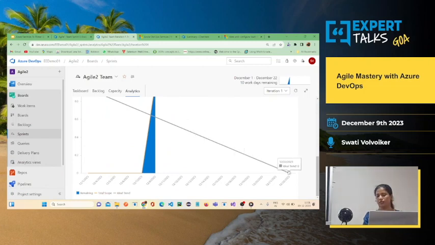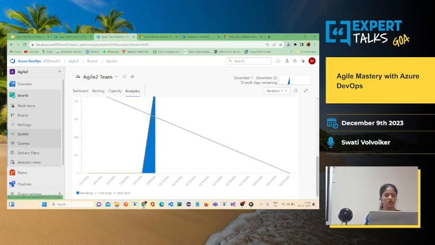By the end of the sprint, all your tasks should be in the closed status. So clients or whoever is looking into this will get an idea about how many tasks are open, how many tasks are yet to be finished, or what is the state of the user stories in the current sprint. So that is the burn down or burn up chart you can add. You can add the widgets here, basically.